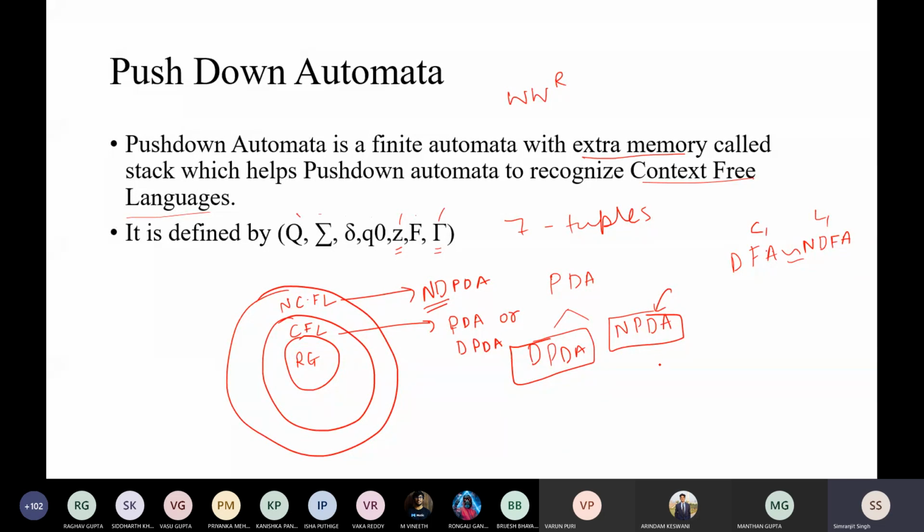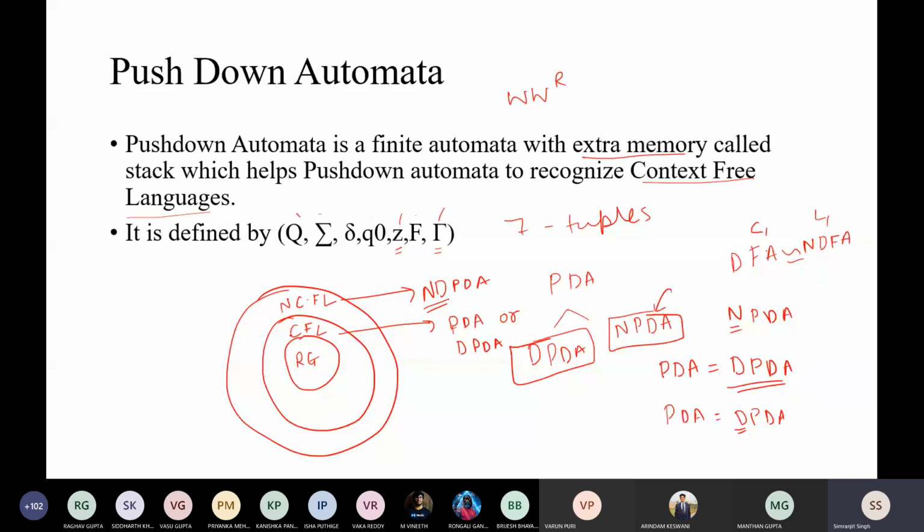If they are not using anything, if they are directly saying PDA, it directly means that they are talking about deterministic pushdown automata. So keep in mind that there is a convention followed here. If in the question they say only PDA, then they are talking about DPDA. Most of the books do not specifically use the D in front of it. But if they are talking about non-deterministic pushdown automata, they will always use N at the start, NPDA. Keep that in mind. Non-deterministic and deterministic are two different things. That is why the circles also become different here.